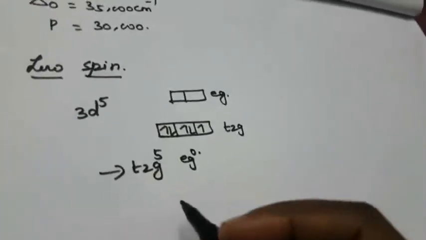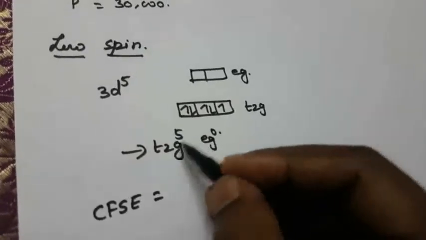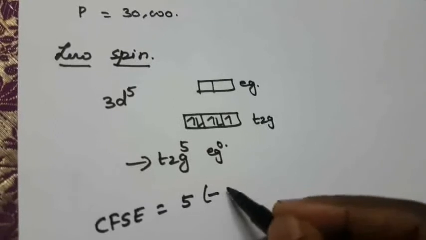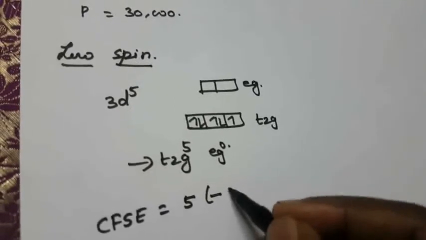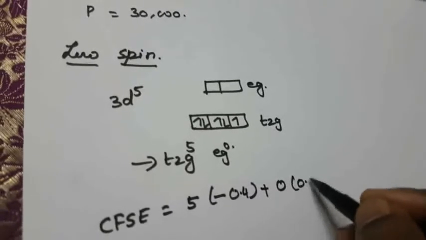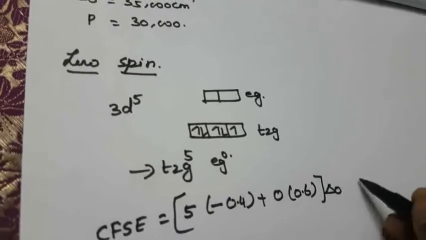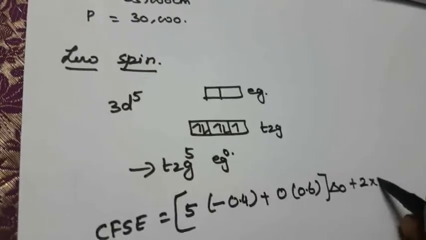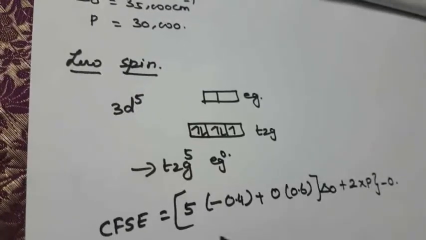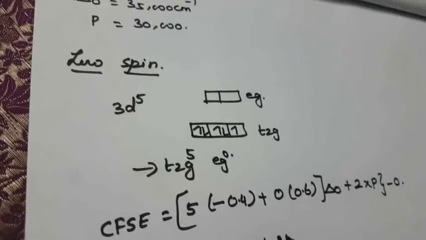Now you write the crystal field stabilization energy. The number of electrons in T2G is 5 times minus 0.4, plus 0 times 0.6, times the Delta 0 value, the octahedral, plus 2 times the pairing energy. Then the isotropic field will be 0. So that is minus 2 Delta 0 plus 2 times the pairing energy.